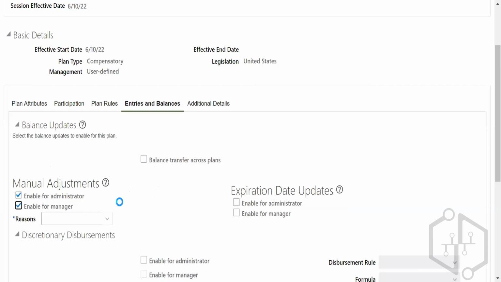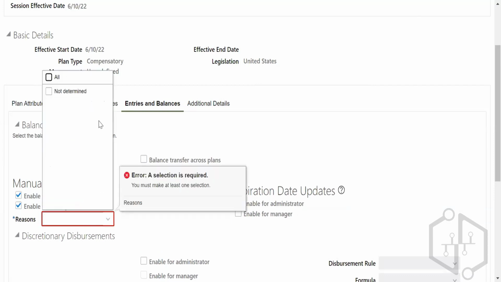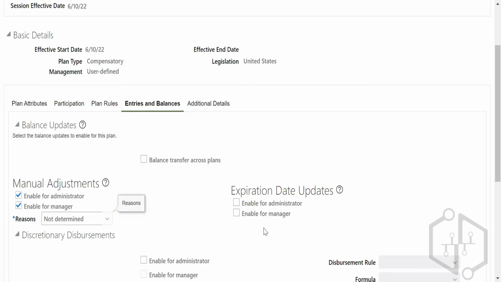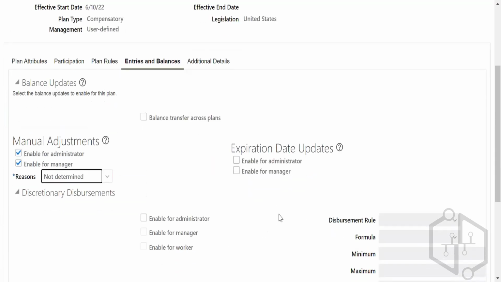Manual adjustment, enable for manager, enable for reasons you can write here, not all. Enable expiry date updates. If you want to have it compulsory, enable for administrator, manager, and workers. Okay, disbursement rule, that means flat amount.